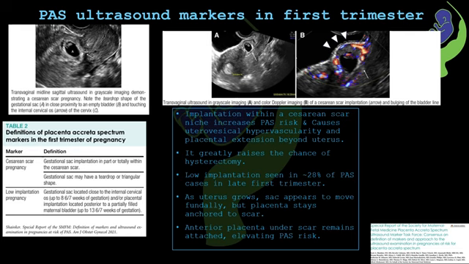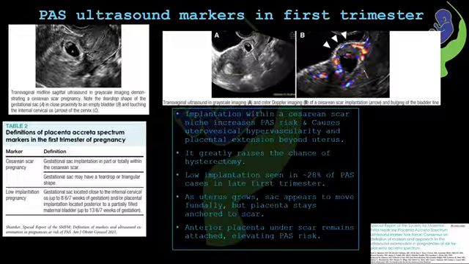Now, what is low implantation of pregnancy? Up to 8 weeks 6 days, any gestation sac located close to the internal cervical os is low implantation. In up to 13 weeks 6 days, placental implantation located posterior to partially filled maternal bladder is also low implantation of pregnancy.